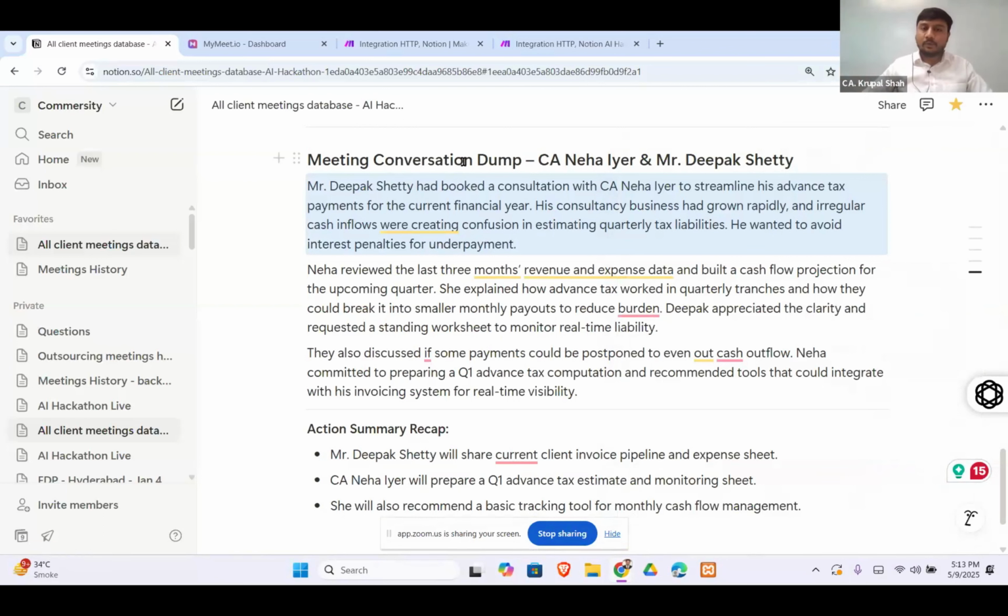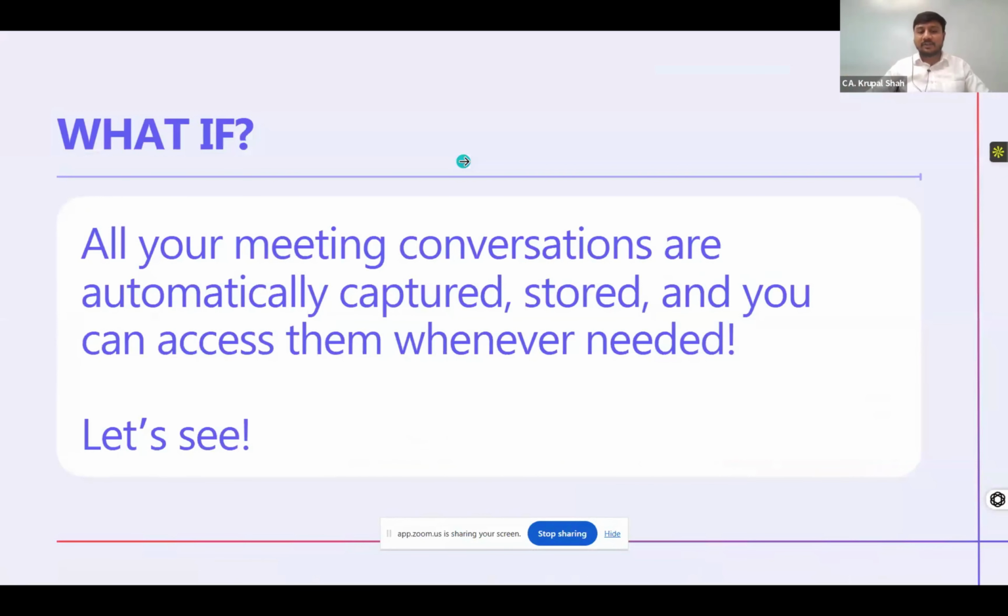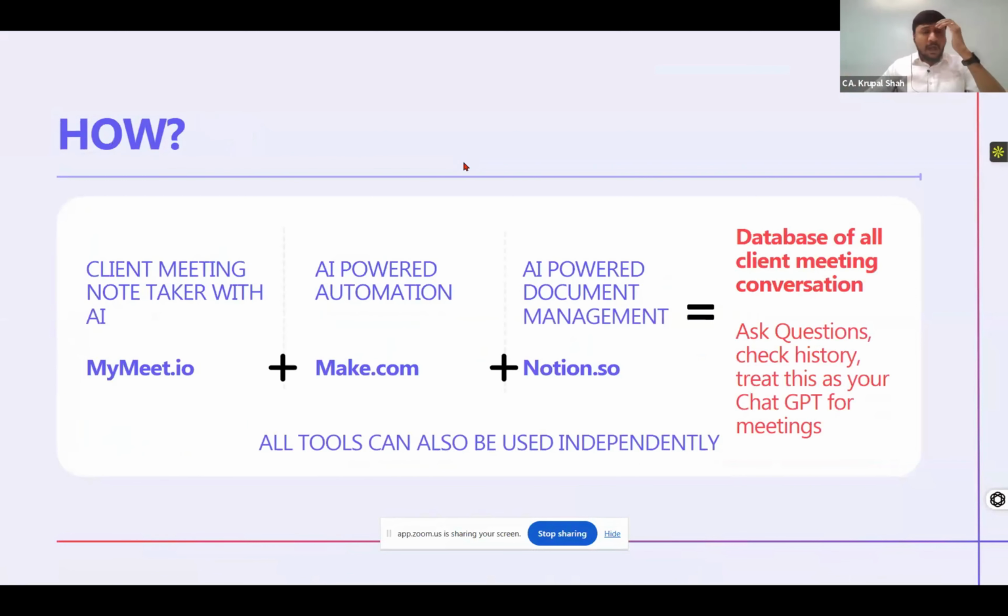So I hope the use case is very clear. This is your personal ChatGPT, but for each and every client interaction done on a virtual basis. Now, how are we going to do this? I'll showcase how I have created it and using what tools. I have used three tools to create this use case, and all three tools are AI powered.